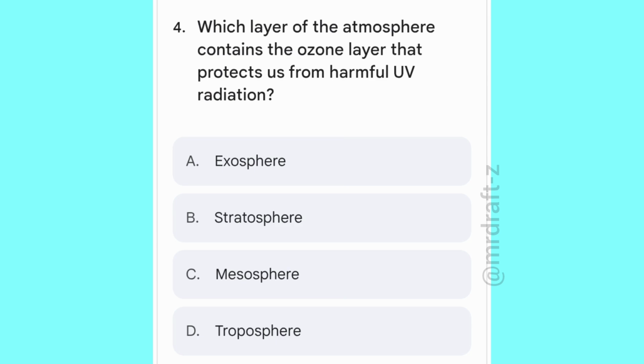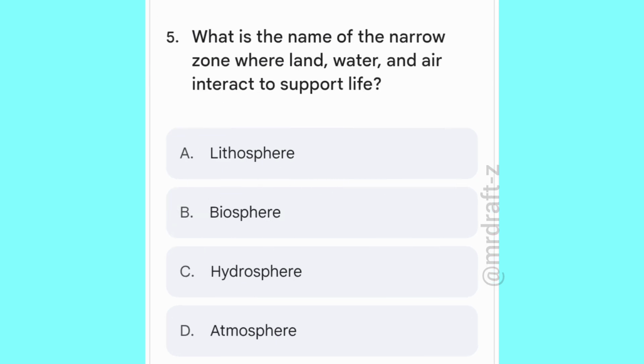Options are exosphere, stratosphere, mesosphere, troposphere. Correct option: stratosphere. What is the name of the narrow zone where land, water, and air interact to support life? Options are lithosphere, biosphere, hydrosphere, atmosphere.